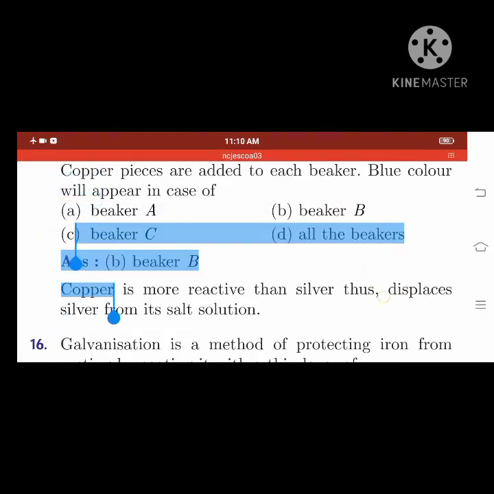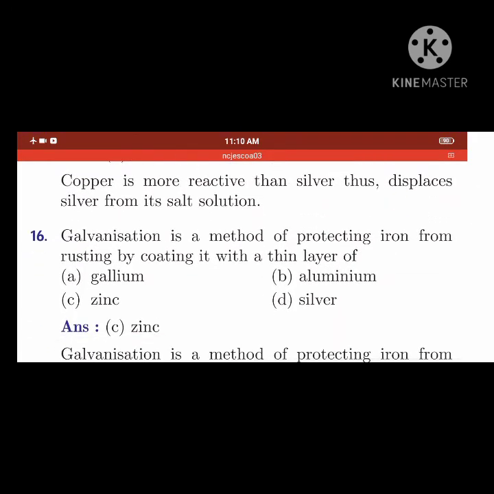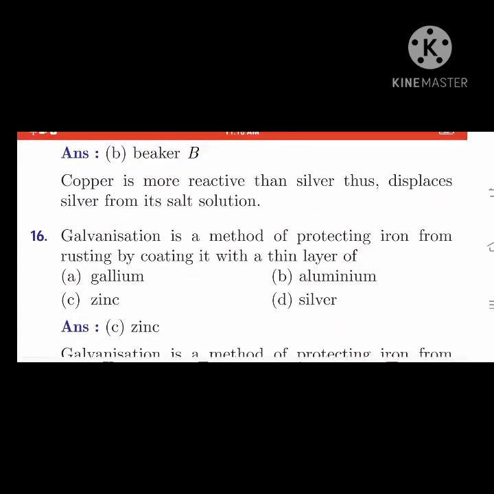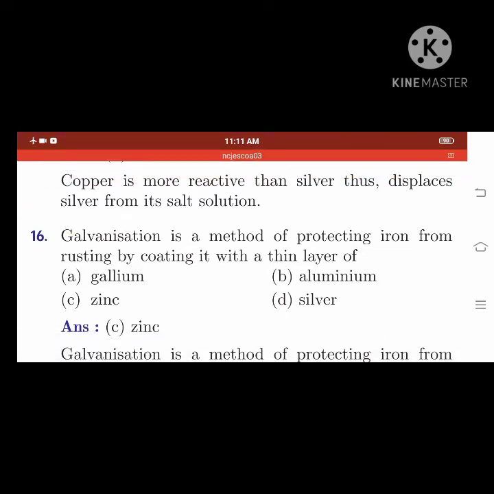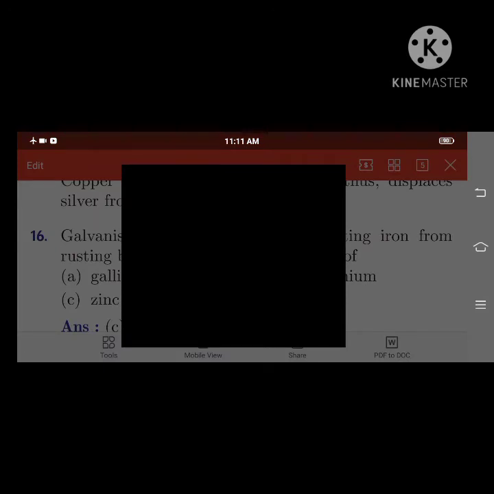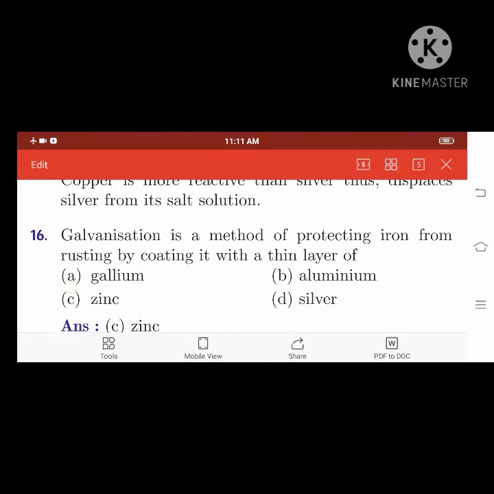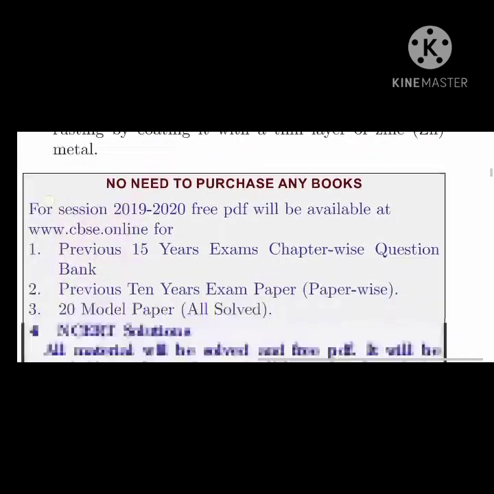So galvanization. Do you know what is galvanization? Galvanization is a method of protecting iron from rusting by coating it with a thin layer of zinc. So coating zinc on metals, that is galvanization, right?